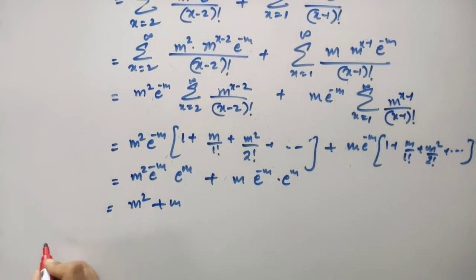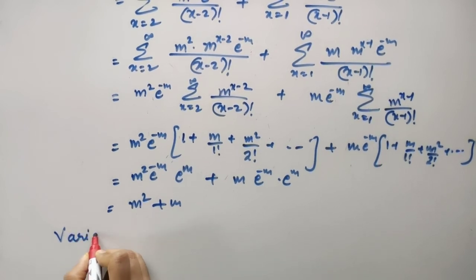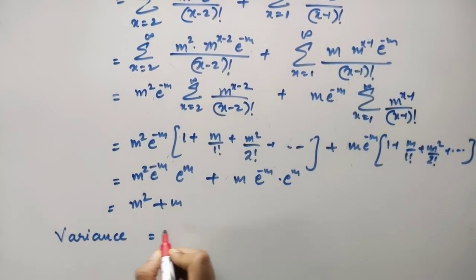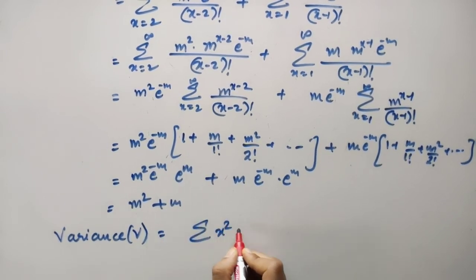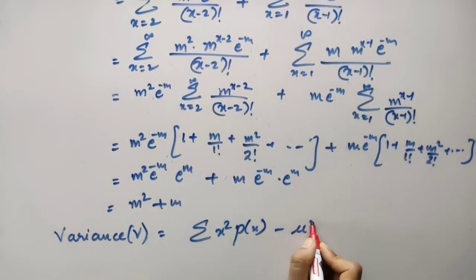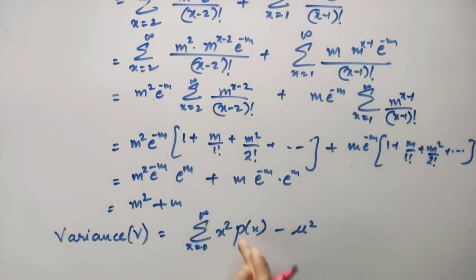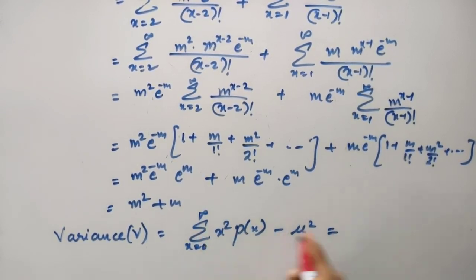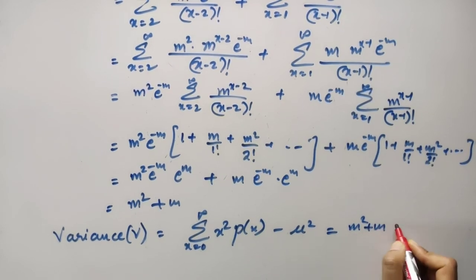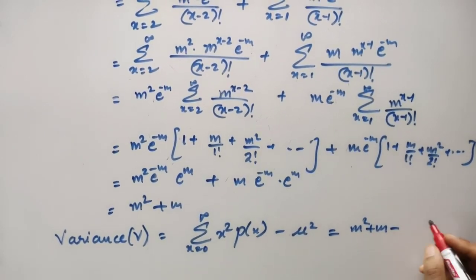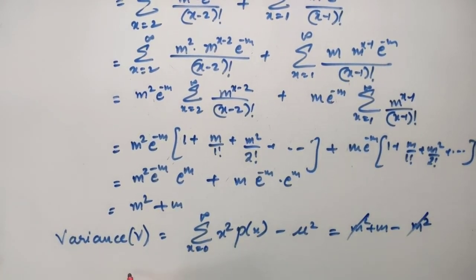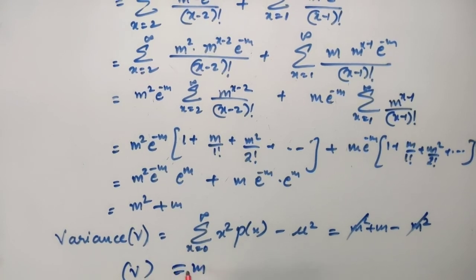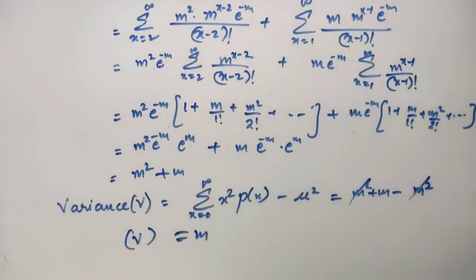But variance V is equal to summation x square p of x minus mu square, x going from 0 to infinity. This value we have found, that is, it is m square plus m minus mu square. Mu square is what? m square itself. Yes or no? So m square gets cancelled. The variance V is equal to m that you are getting for the Poisson distribution.